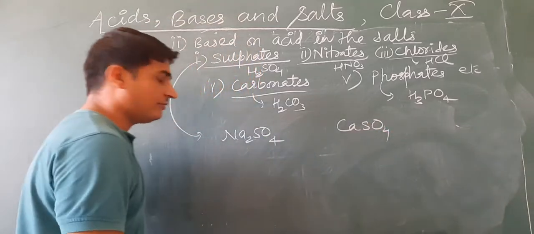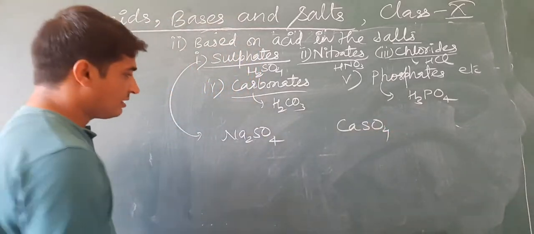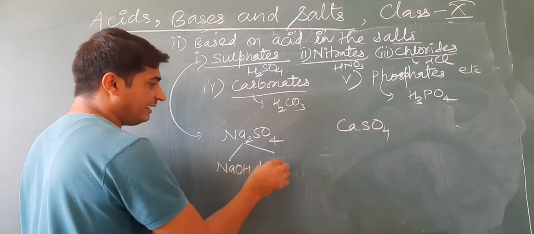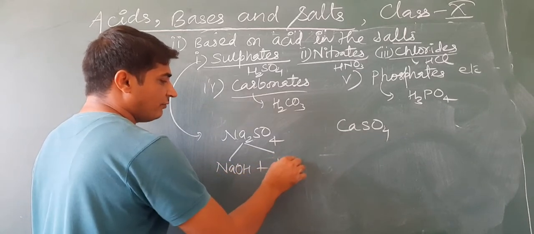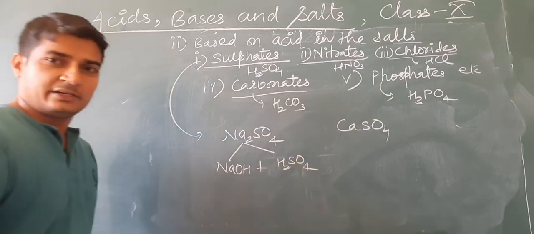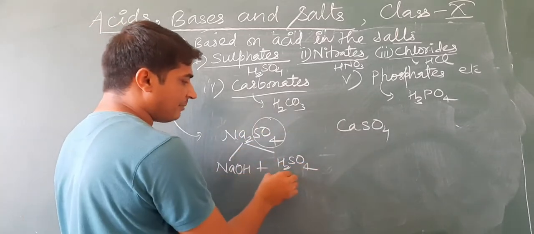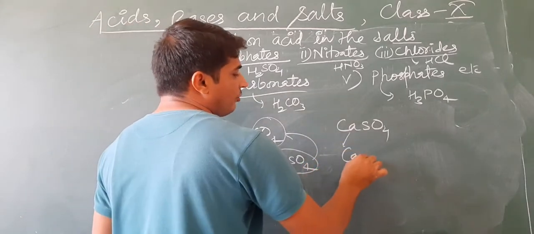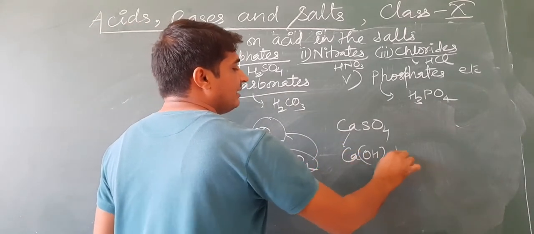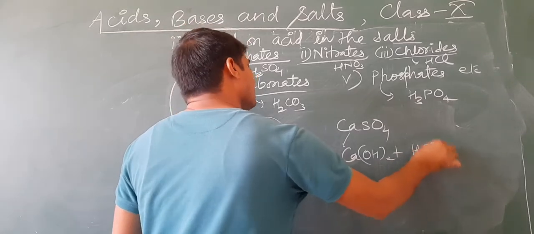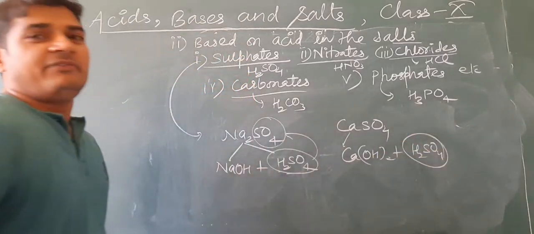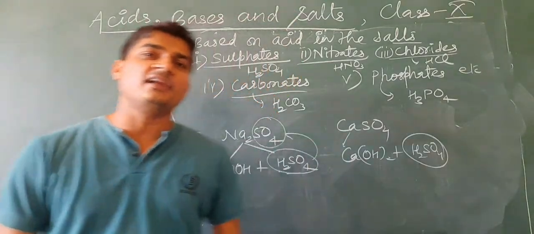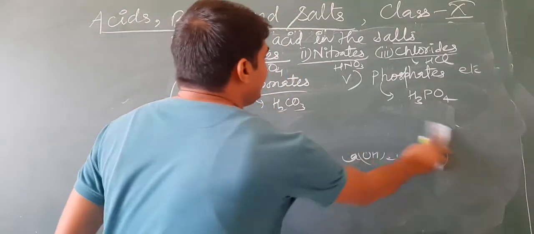These are examples of sulfate salts. Na2SO4 is made up of NaOH and H2SO4. Actually, this SO4 part is coming from acid. CaSO4 is made up of calcium hydroxide and H2SO4. So in all the sulfate salts, sulfuric acid is used as a component.